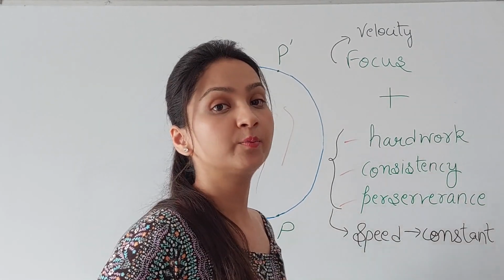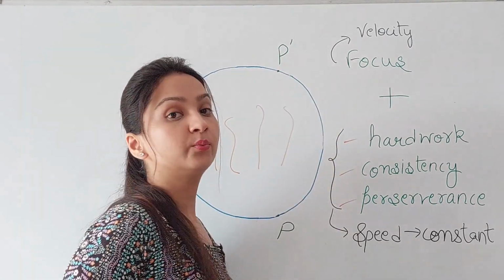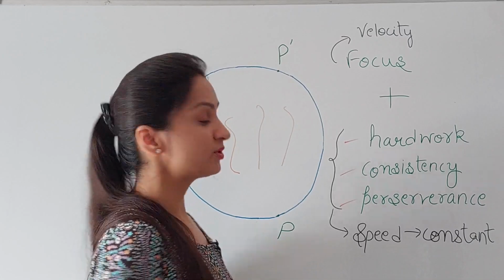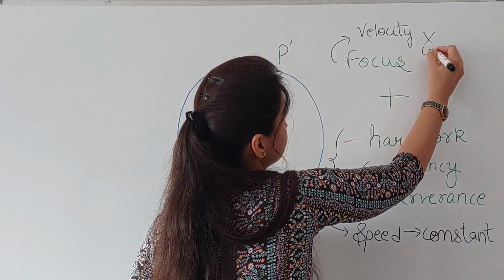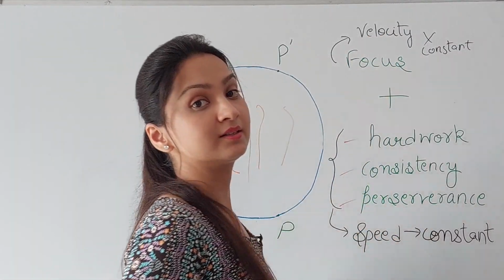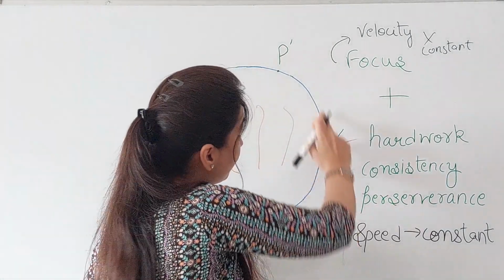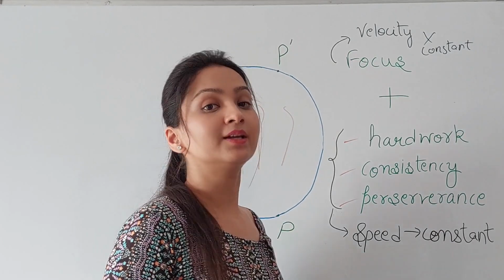We need to incorporate direction over here, but since while moving along the circular path, the velocity is continuously changing. Hence, in a uniform circular motion, speed is constant, but velocity is not constant. Now, since velocity is changing, this also means that while moving in a circular path like this, the object undergoes acceleration.